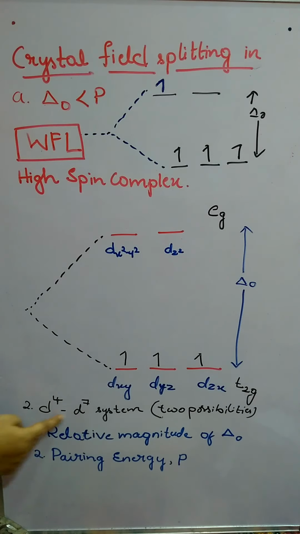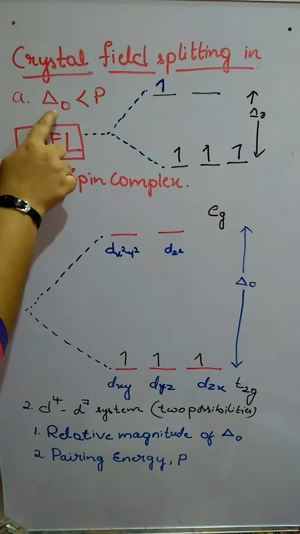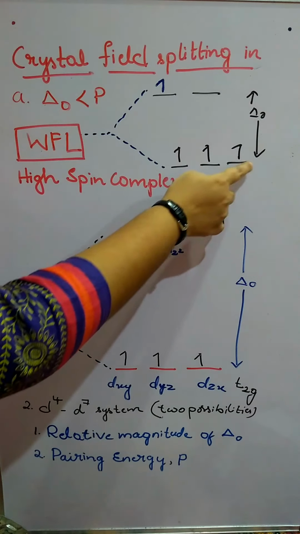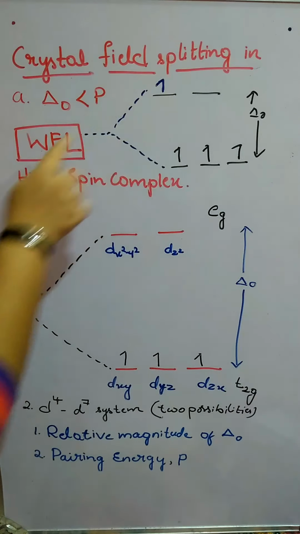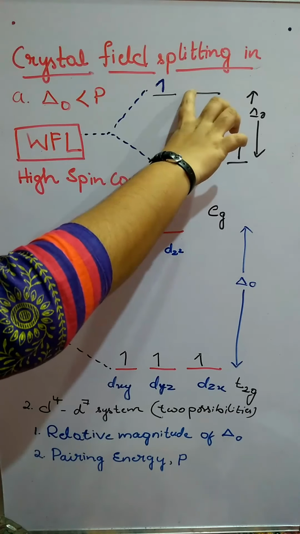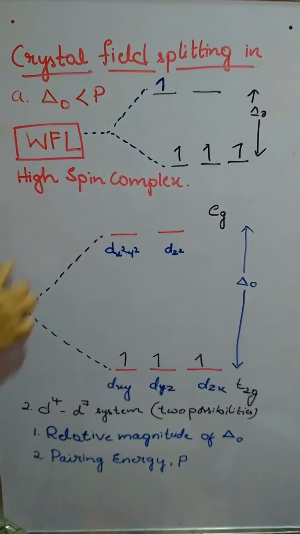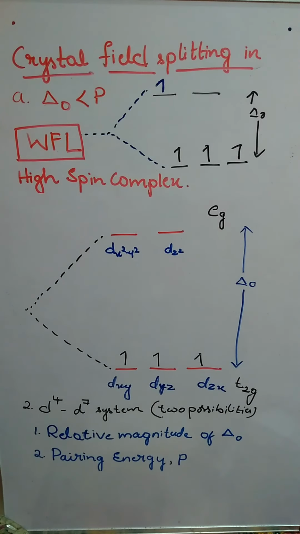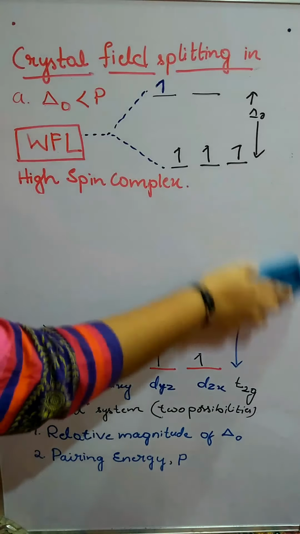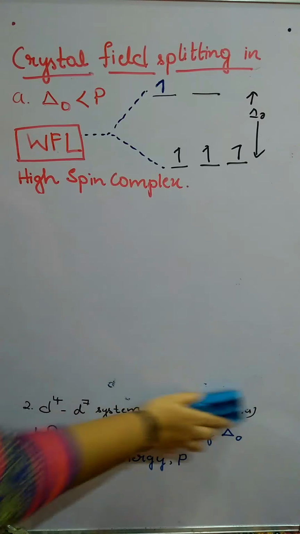So regarding this one, we are discussing case A, where delta O is less and the fourth electron will move up. If delta O is less, then weak field ligand, it forms the high spin complex. Next, one more condition, the second condition.